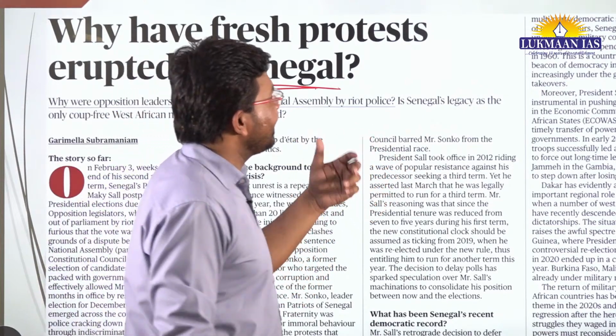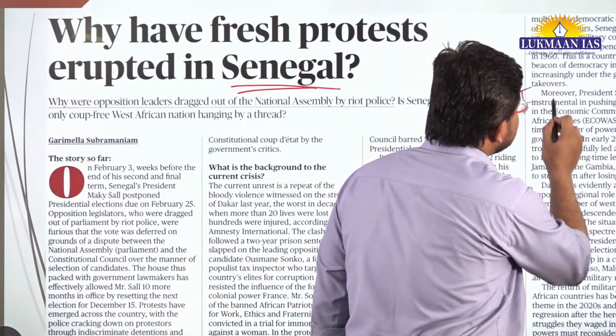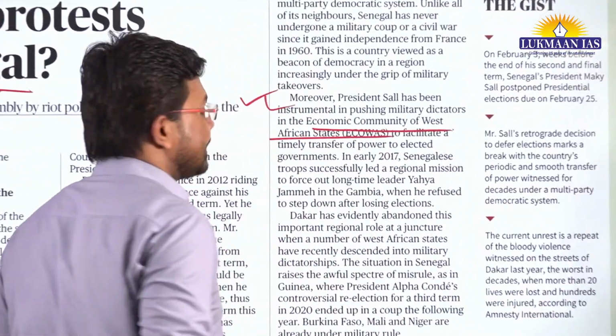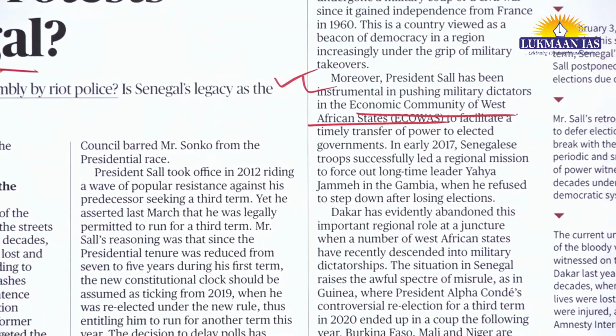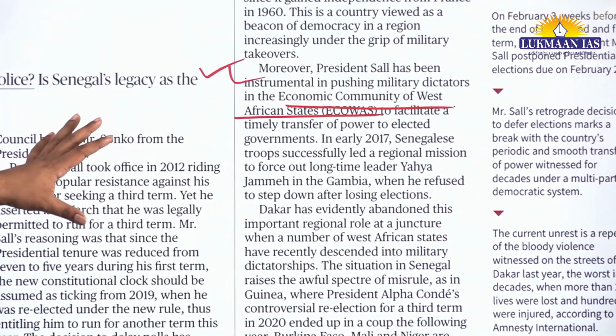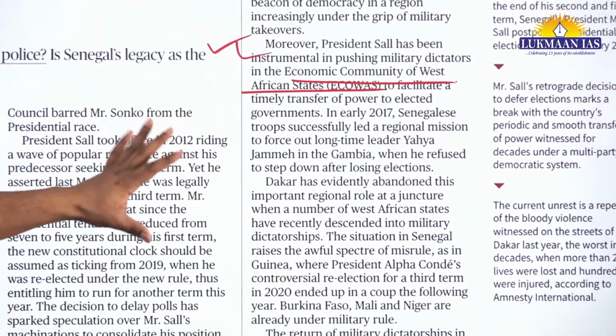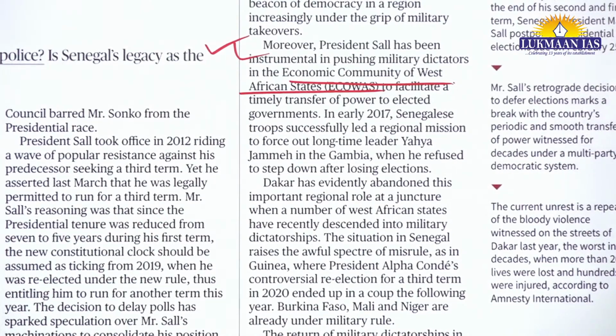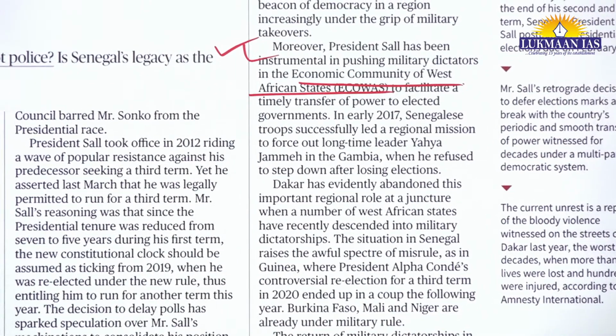So now here basically, there is a group which is known as the Economic Community of West African States. So the Economic Community of West African States is playing a very good role in maintaining stability in that particular region. Okay, so this is the thing. With this, let us quickly move to the last article for the day.